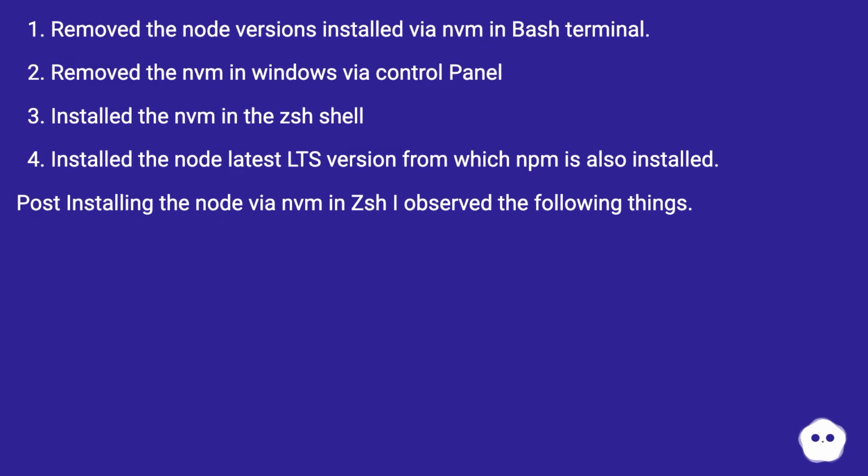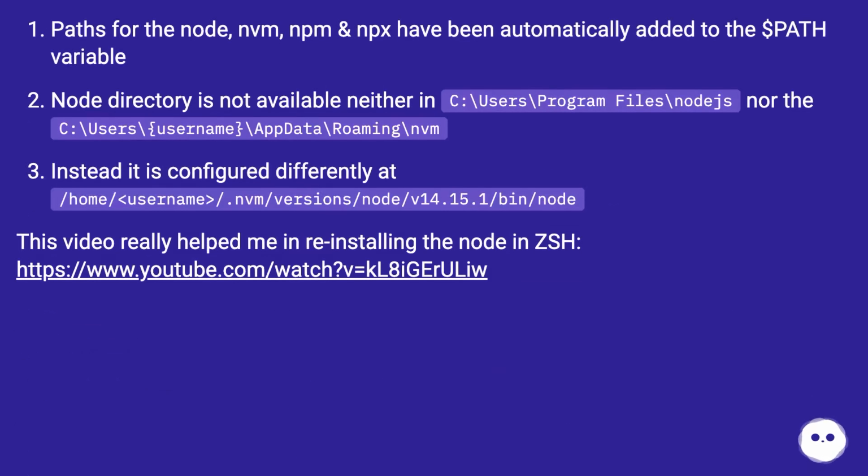Removed the Node versions installed via nvm in the Bash terminal, removed the nvm in Windows via control panel, installed the nvm in the ZSH shell, installed the Node latest LTS version from which npm is also installed. Post-installing the node via nvm and ZSH, I observed the following things. Paths for node, nvm, npm and npx have been automatically added to the $PATH variable. Node directory is not available in C:\mar. This video really helped me in reinstalling the node in ZSH, this URL.